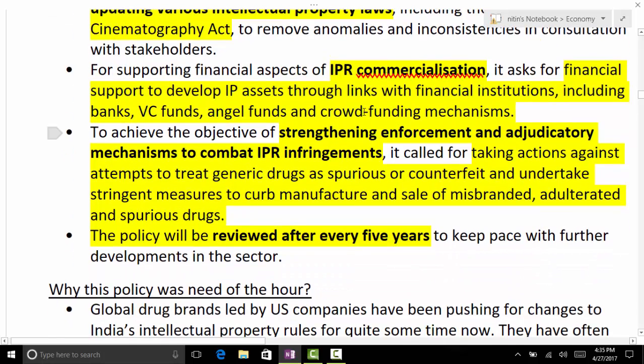Now, regarding IP commercialization, there was one objective regarding IPR commercialization. What it says is financial support to develop IP assets through links with financial institutions including banks, VC funds, angel funds, and crowdfunding mechanism. Regarding strengthening enforcement and adjudicatory mechanism to combat IPR infringements, it says taking action against attempts to treat generic drugs as spurious or counterfeit, and undertake stringent measures to curb manufacture and sale of misbranded, adulterated, and spurious drugs. Are you able to understand this, appreciate this point?